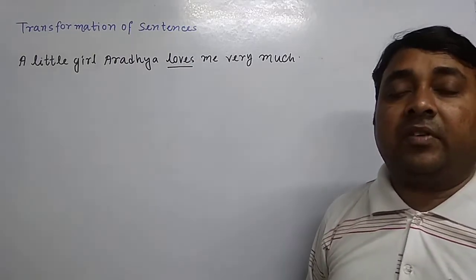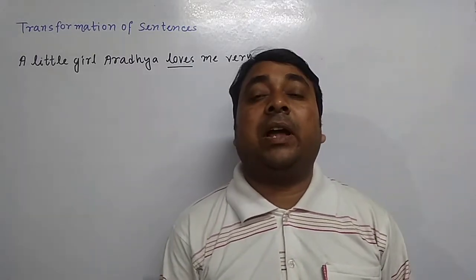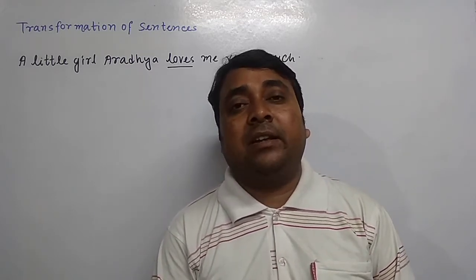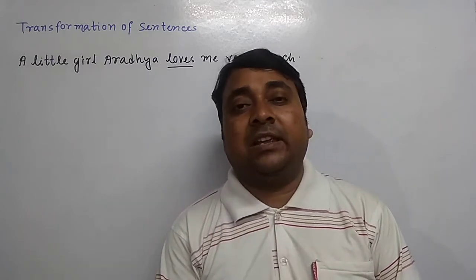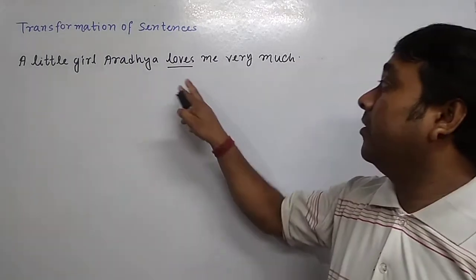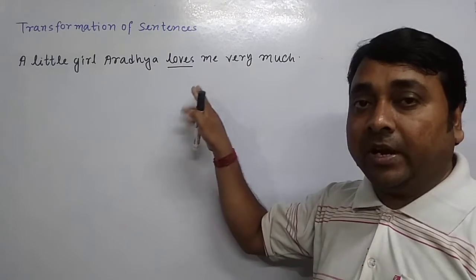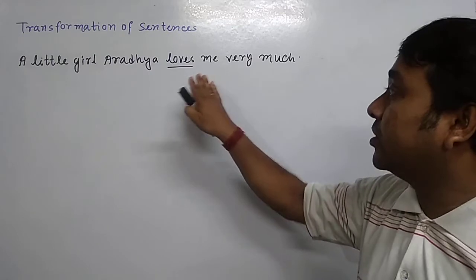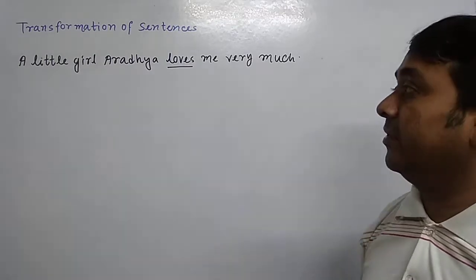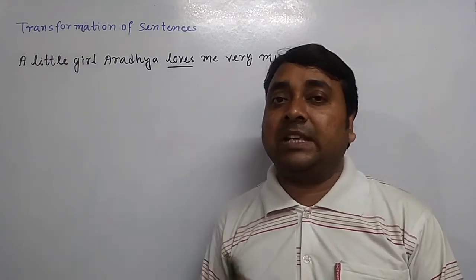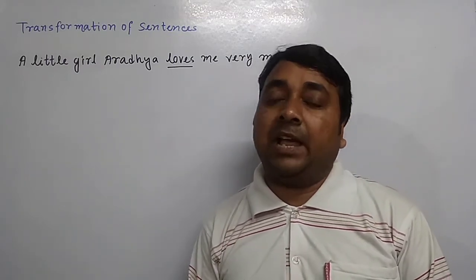It is a finite verb. What is a finite verb? A verb that can describe a sentence completely is called a finite verb. Loves, the verb, describes this sentence completely, so it is a finite verb. There is a finite verb in the sentence. Which type of sentence?